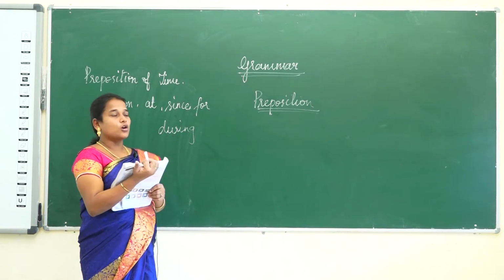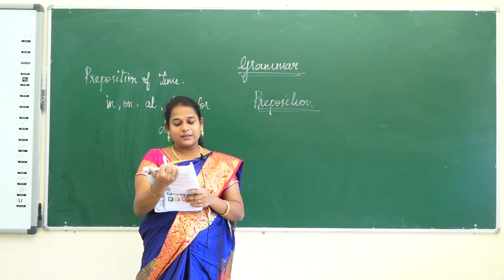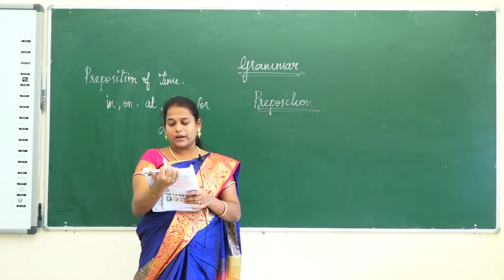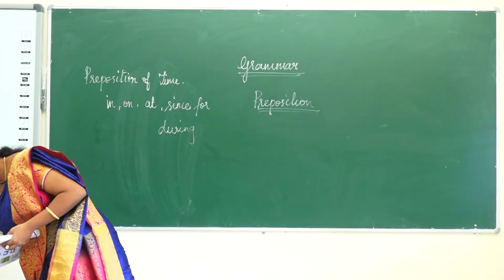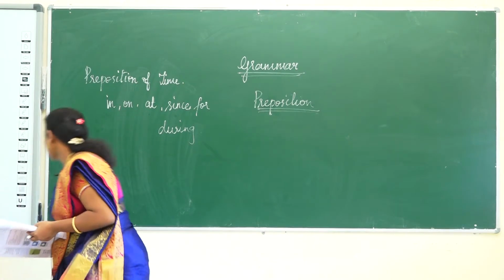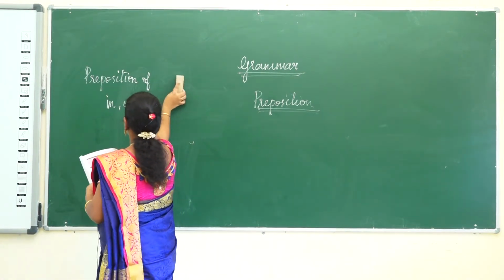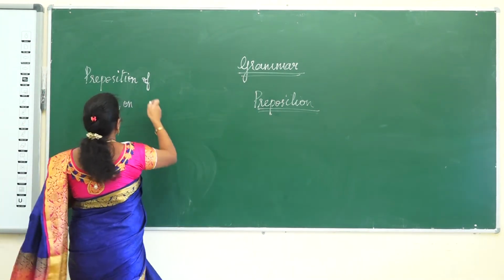Okay. Let us go to the preposition of place. Preposition of place, the same thing, is used to indicate the location, and comes before a noun or a pronoun. So, here also we have in, on, between. Here we are going to learn about the preposition of place.